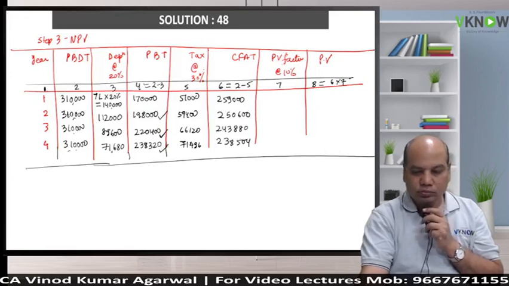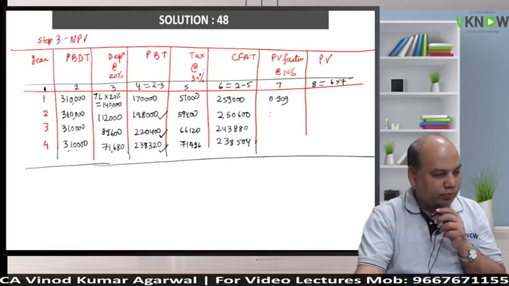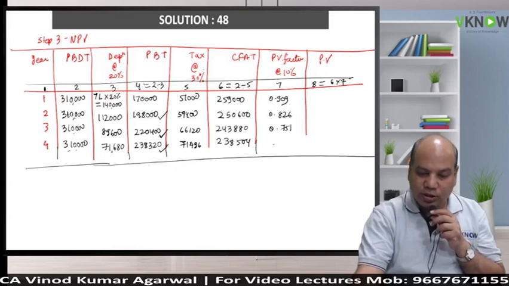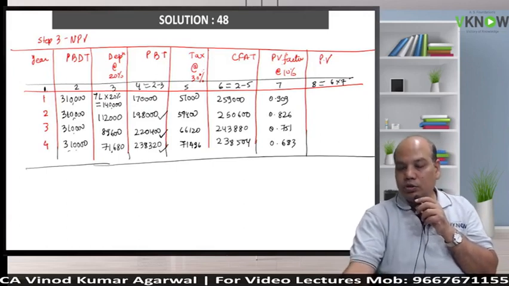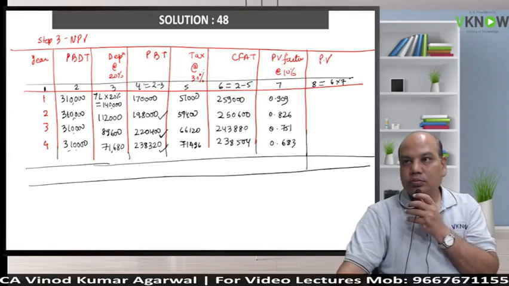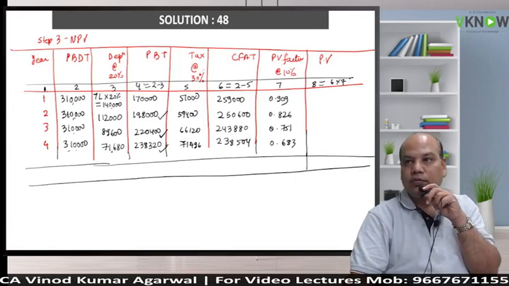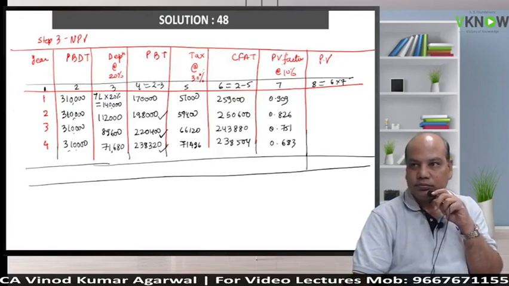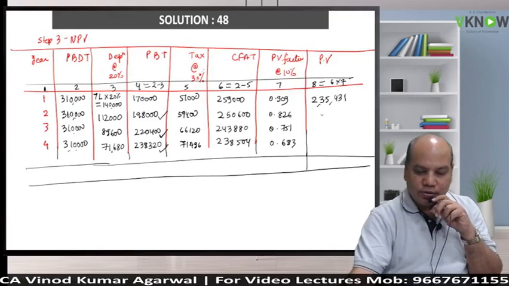Factor you copy from the book. When the factors are given by the institute, respect the institute. Otherwise, they will disrespect. Their disrespect will cost you a lot. And now you will use the memory plus function when you multiply these two columns. Round off the last digit. 235,431. Come on, the next one.